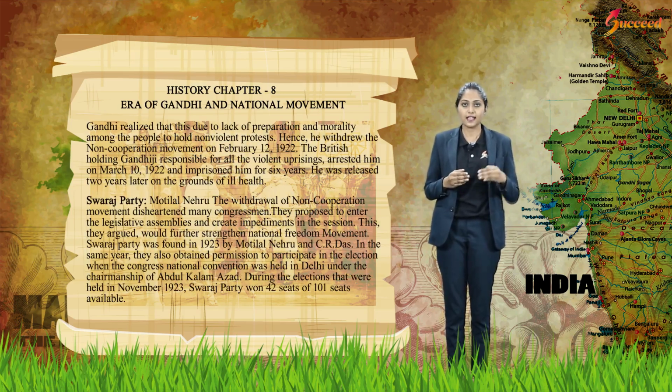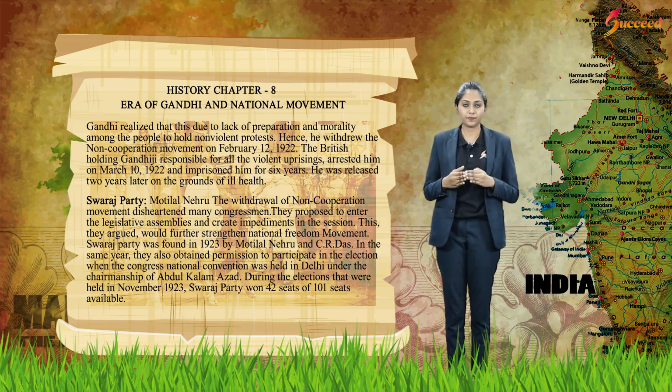Gandhi realized that this was due to lack of preparation and morality among the people to hold a non-violent protest. Hence, he withdrew the non-cooperation movement on February 12, 1922. The British, holding Gandhiji responsible for all the violent uprising, arrested him on March 10, 1922 and imprisoned him for 6 years. He was released 2 years later on the grounds of ill health.